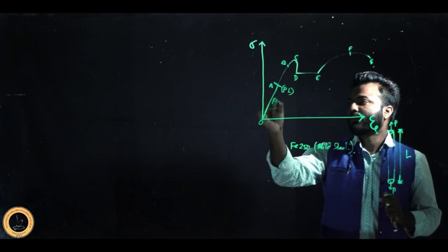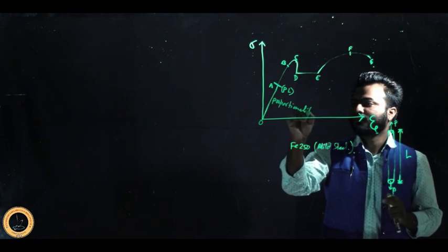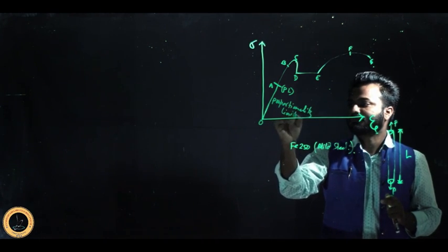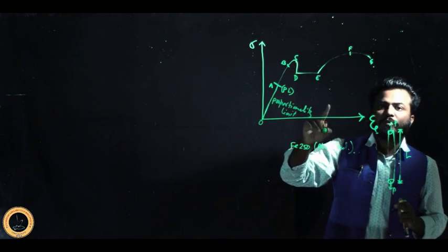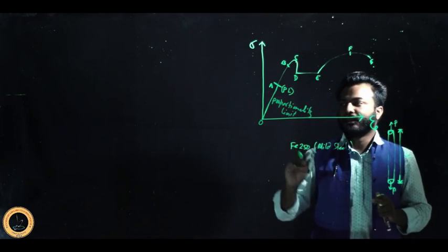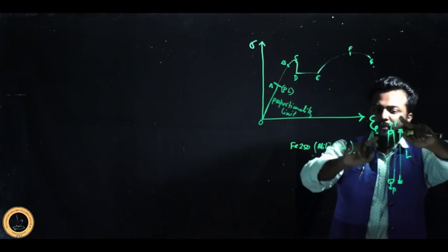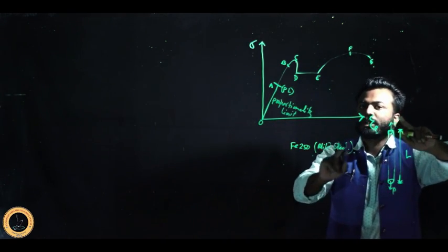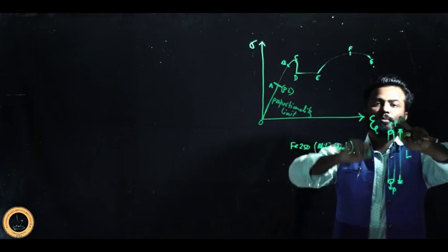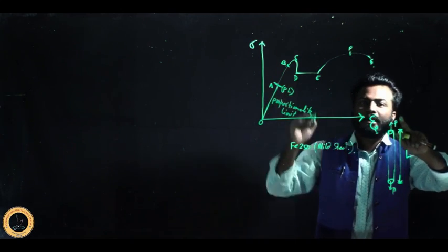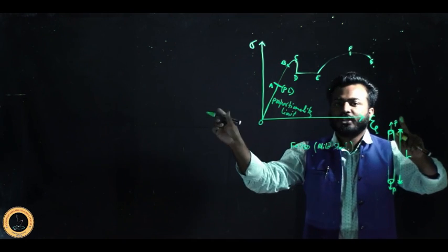Now after that, up to B, stress will not be proportional to the strain. From O to A, the load given to the body was such that stress was proportional to the strain, so Hooke's law was valid. That's why up to A it was the proportional limit. But beyond A, the body will be somehow elastic, but stress will not be proportional to the strain.